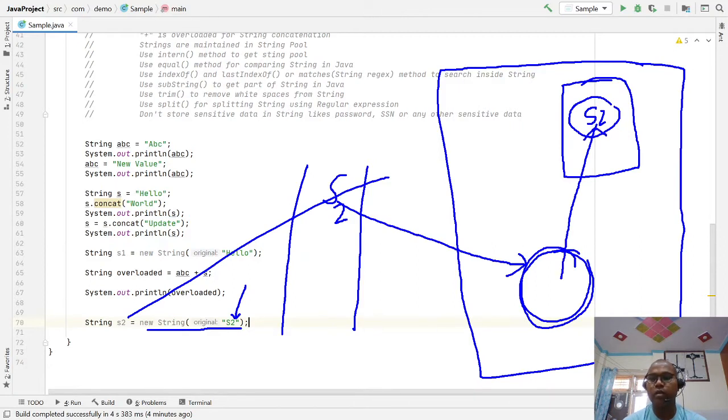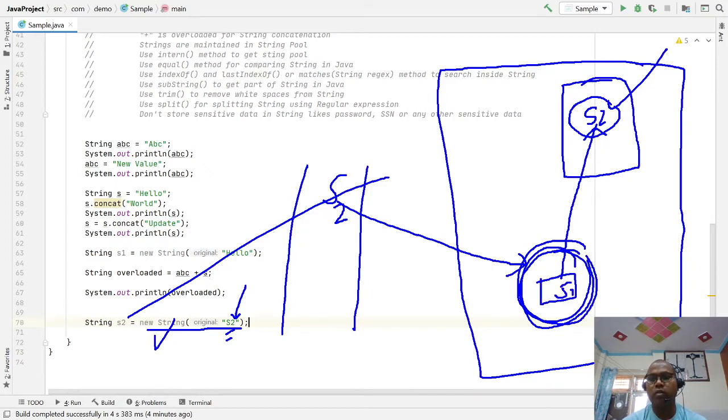So first, the string literal s2 is stored in your string constant pool. After that, due to the new constructor, all objects created in Java are stored in heap memory, so the heap object s2 is created as well.